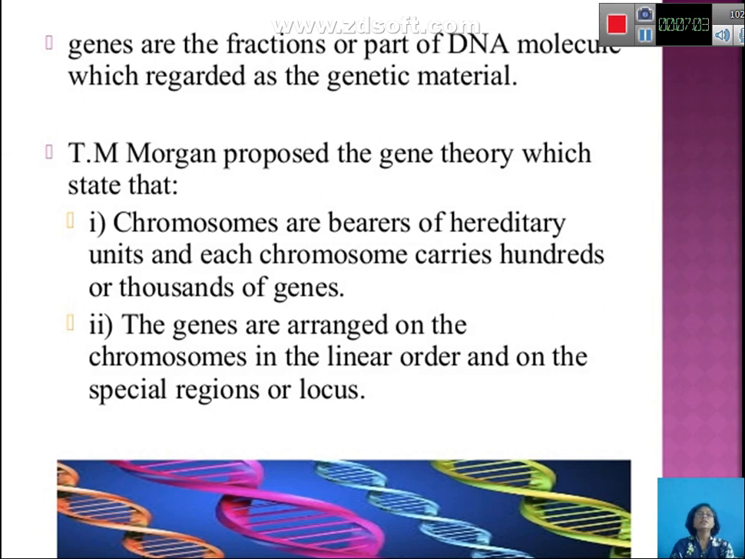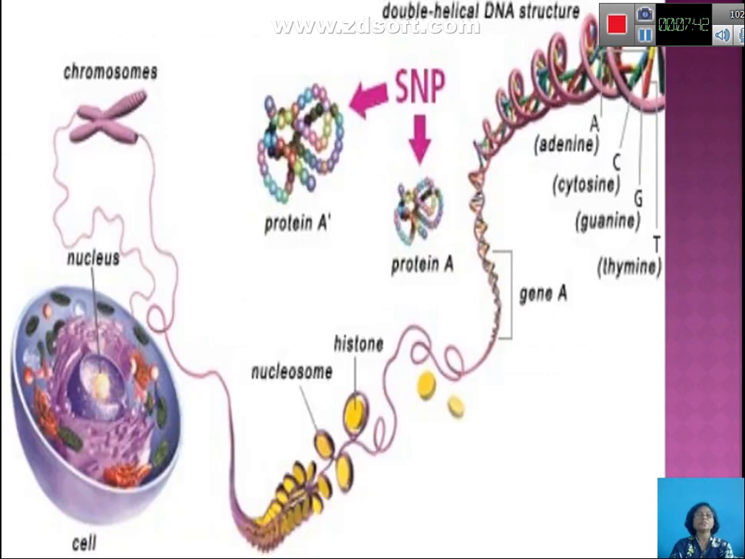He says that the chromosomes are the bearers of hereditary units because they carry the hereditary or genetic material from parent to offspring, and they carry all the phenotypic traits, all the particular genes, from parent to offspring. And how is it carried out? It is carried in the form of chromosomes, because a chromosome carries hundreds or thousands of genes. And how are the genes arranged? The genes are arranged on the chromosomes in a linear order, and they have special regions where they are located. That particular region present on the chromosome is called the locus.